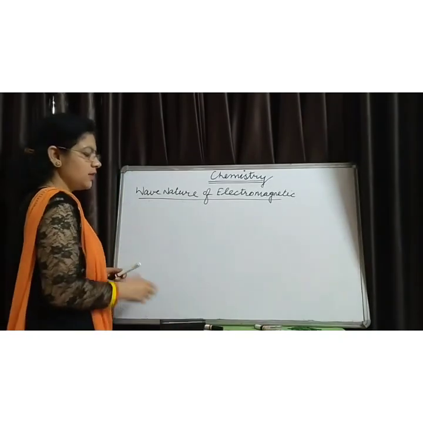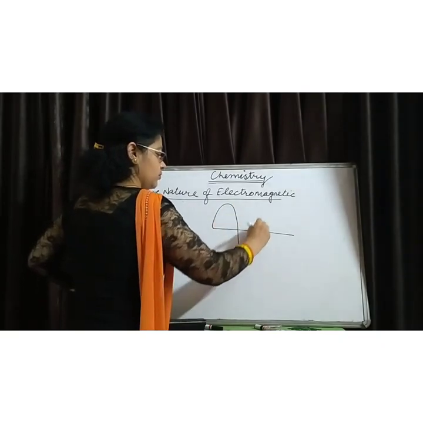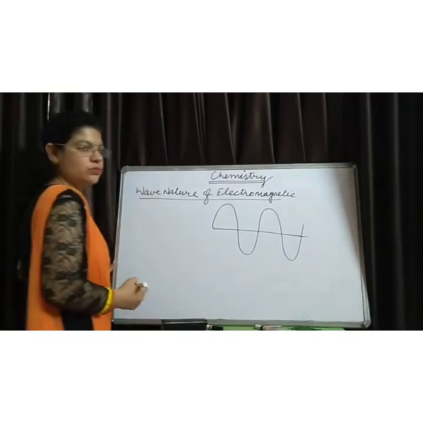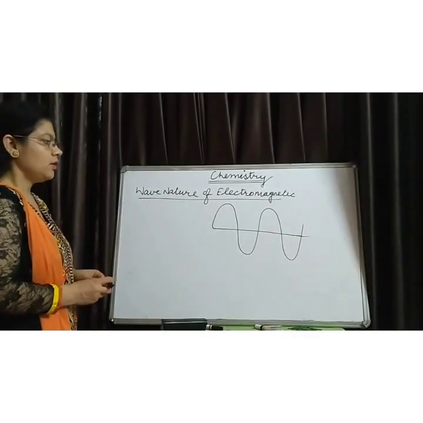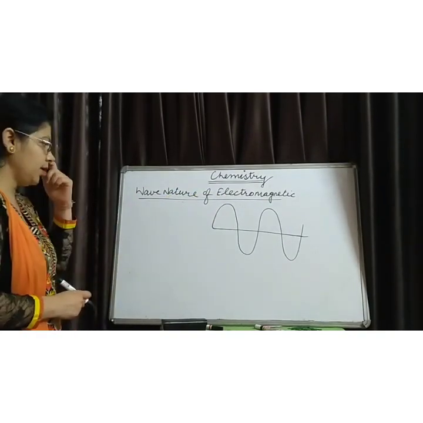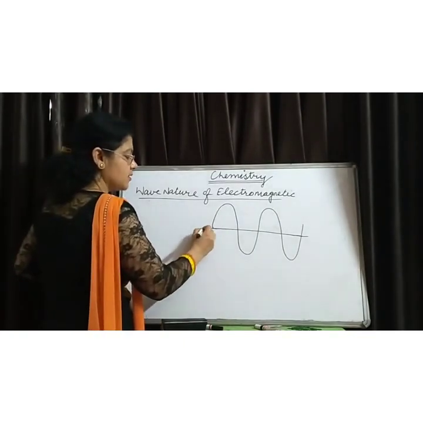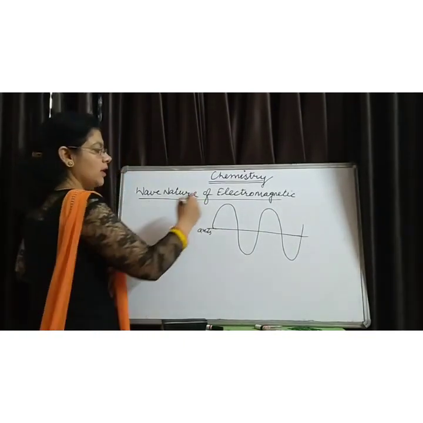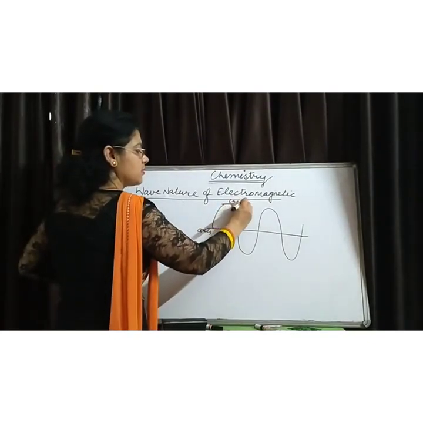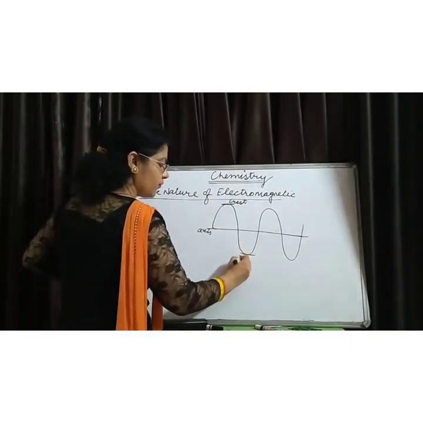Let us consider a simple wave. This is a wave, or the wave character of the electromagnetic radiations. This is known as the origin or the axis of the radiations. The upper part of this wave is crest and the lower part of this wave is known as trough.